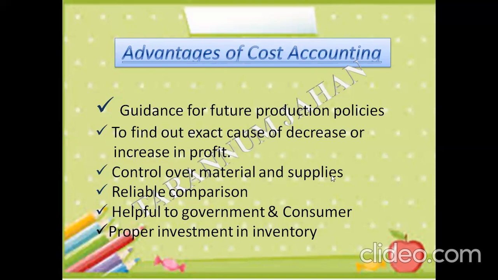Now, next advantage is control over material and supplies. Here cost accounting shows us how to account for the cost of material, and it also provides us supplies according to the department. Now we'll see how it works: through process costing, through unit or production costing, or through service costing. That provides us a control over materials and supplies. With the help of cost accounting, we may introduce suitable plans for wages, incentives, and rewards for workers and employees of an organization.